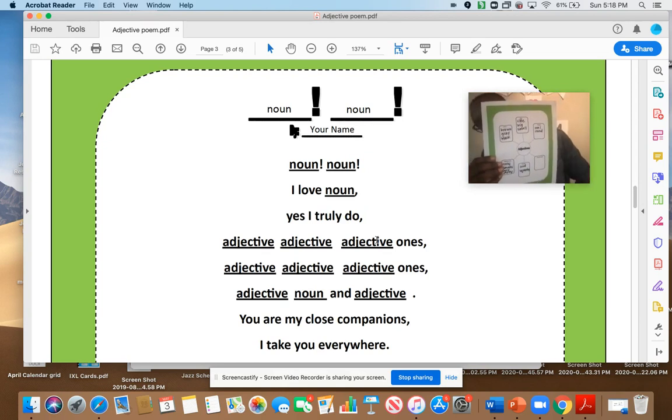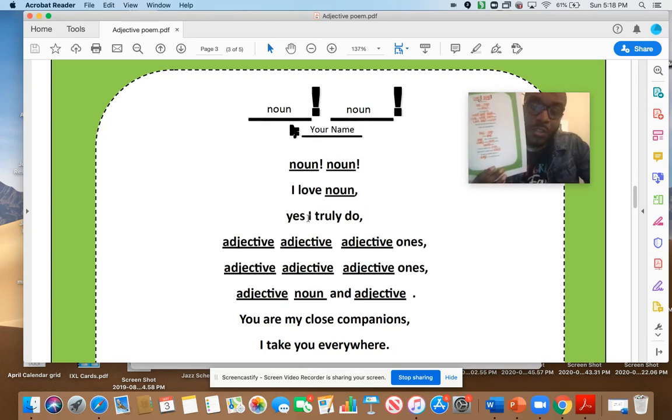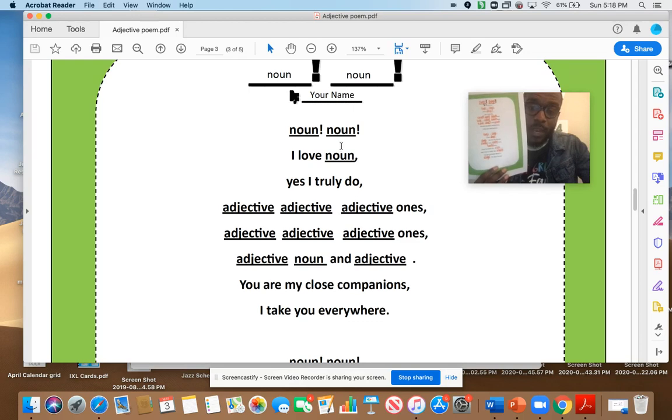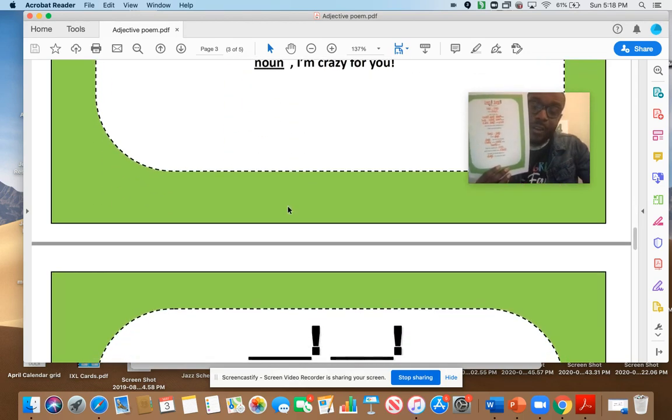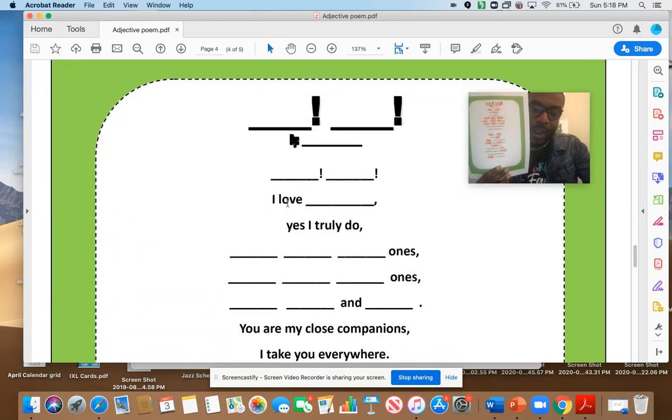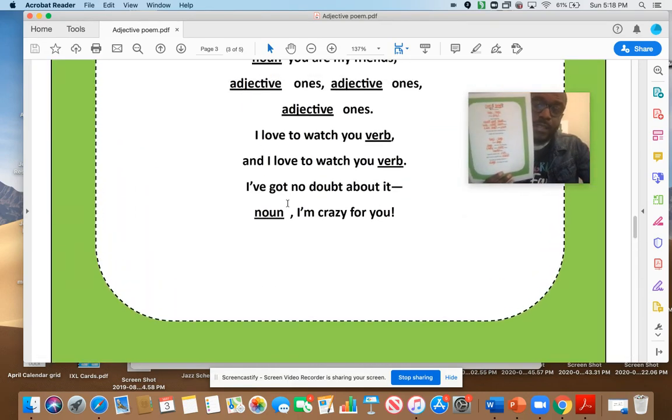Here you see I wrote my adjectives for my noun, and I'm now going to write my poem. It says you need to put a noun here, so it's telling you what kind of part of speech you should put here, whether it's a noun, a verb, or an adjective. If you feel like you're an expert and you can just start writing right away, here's another template for you. But here's my poem that I wrote.